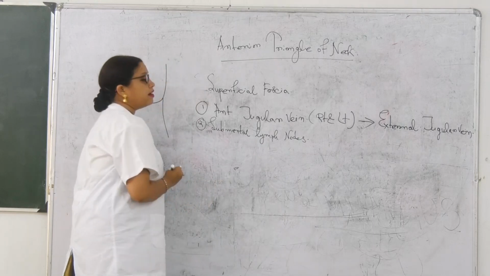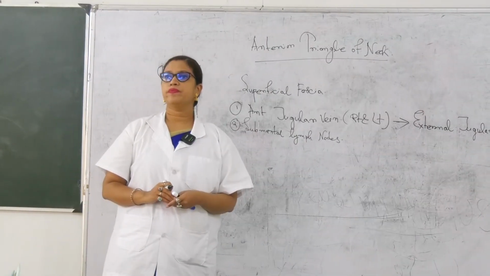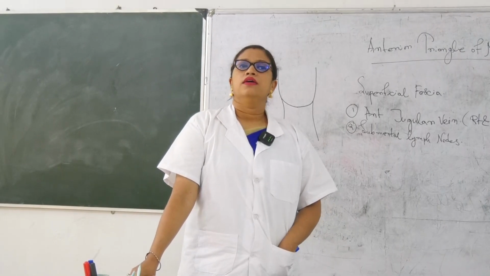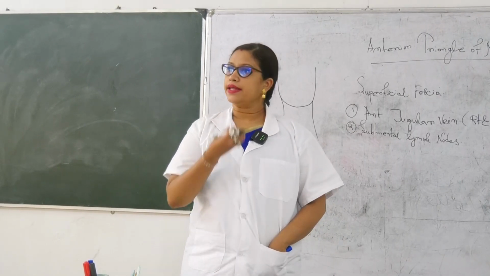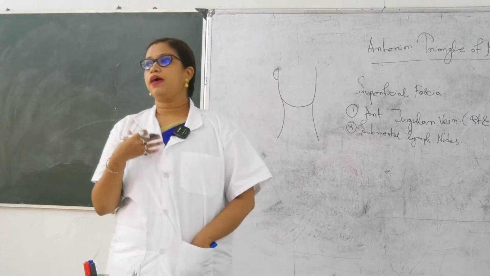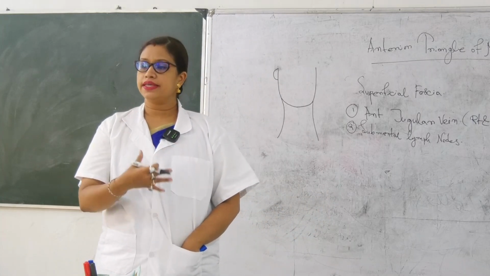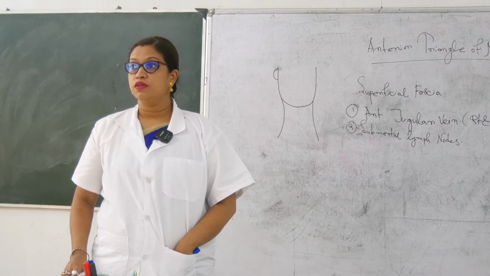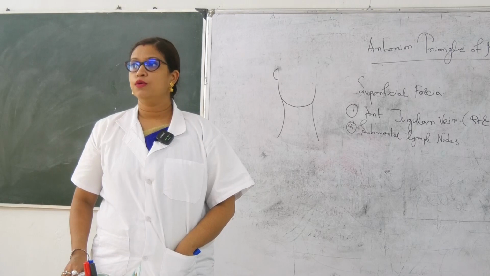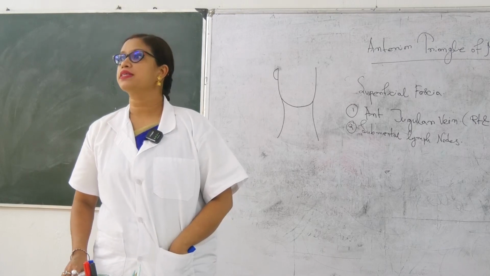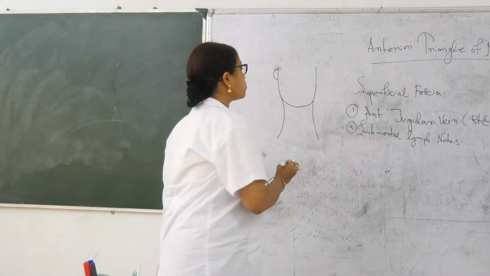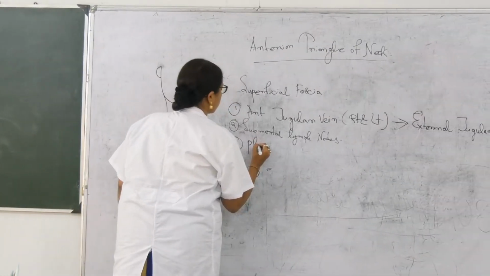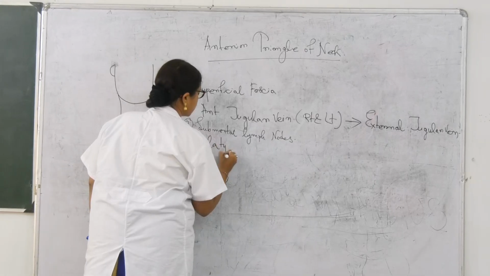Okay. And what about the third one? Is there anything else? There are anterior jugular vein, superficial vein, and also you are having the lymph nodes. Anything else you will get? One very important structure. No, it is the muscle. Which muscle? Subcutaneous muscle? Platysma. Okay. So number 3 structure you will get, that is known as platysma. This is the only muscle which is subcutaneous in nature.